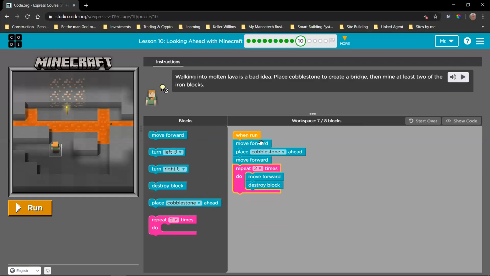So first you move forward one time, then you place the cobblestone ahead, then you move forward one time again to stand on top of the cobblestone. Then we want you to move forward to stand in front of the iron, and we want you to destroy the block. Then we want you to move forward again to stand where the previous iron block was so that you can destroy the next iron block. Okay. And there we go. Alex is happy.